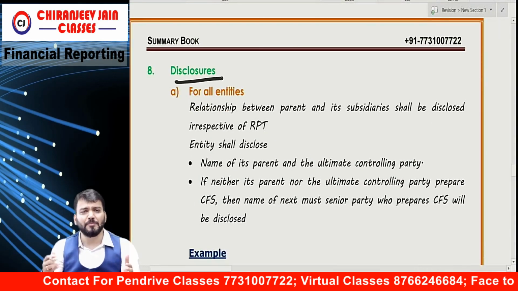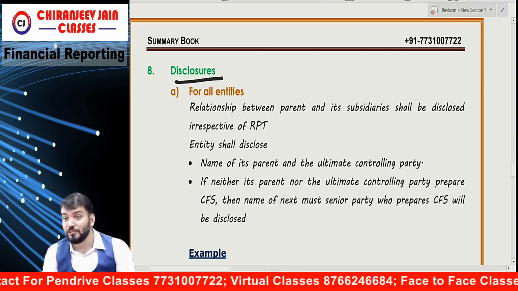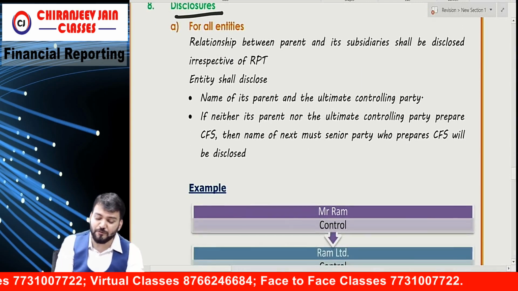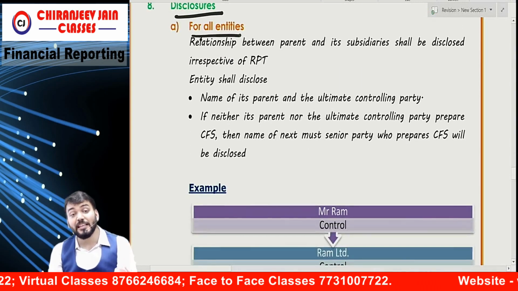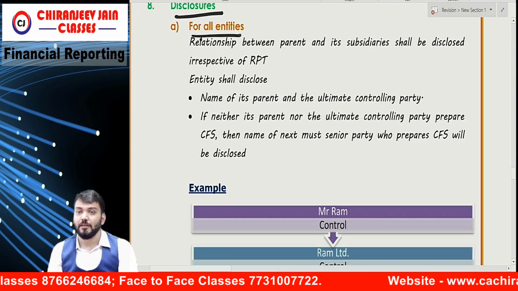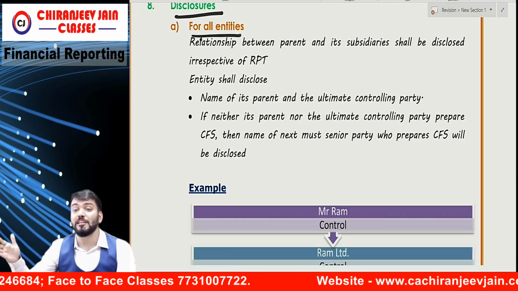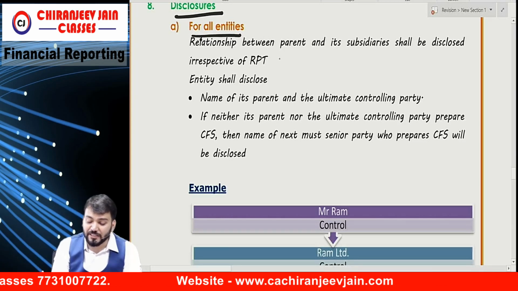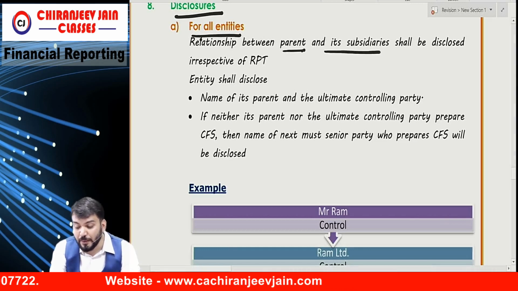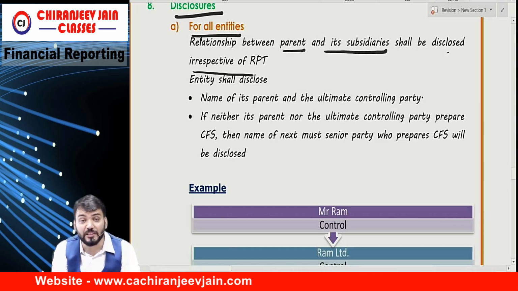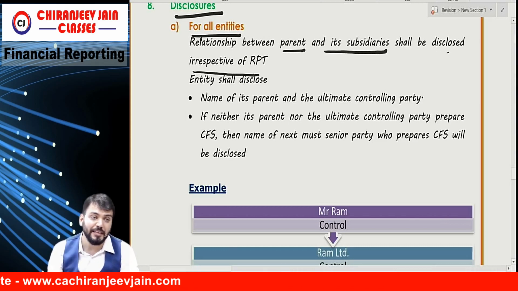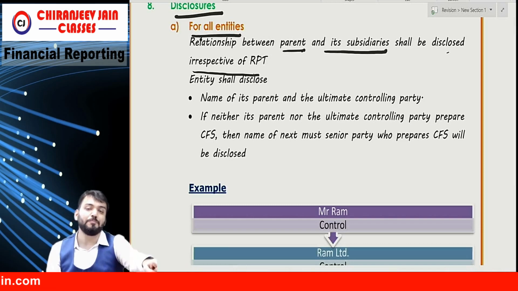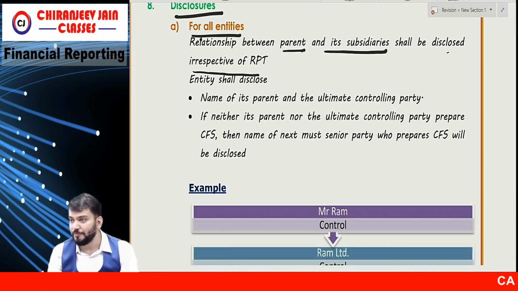Disclosure. Can I say the chapter name is related party disclosure? So disclosure is important. They can ask questions from disclosure. Okay. First is for all entities, irrespective of related party transaction. Means this needs to be disclosed even though there is no related party transaction. Correct? Understood? The relationship between parent and its subsidiaries shall be disclosed irrespective of related party transaction. Even though no transaction, disclose how many parents you have, how many subsidiaries you have.